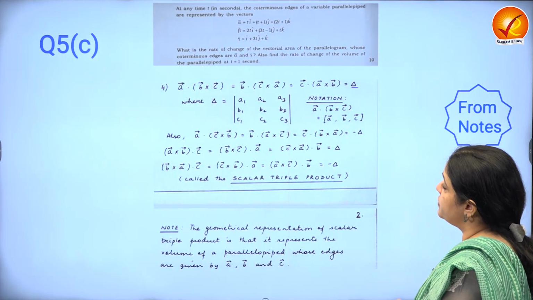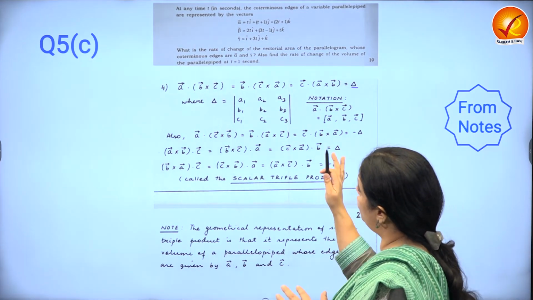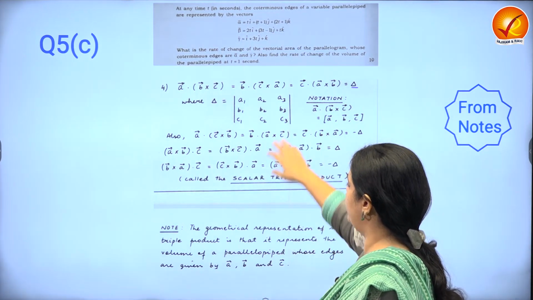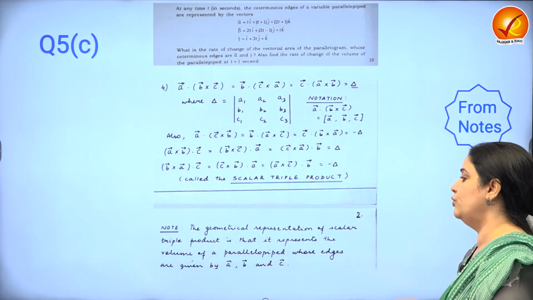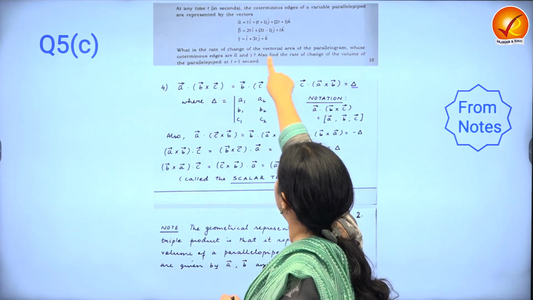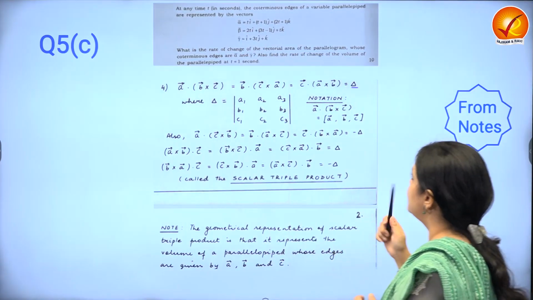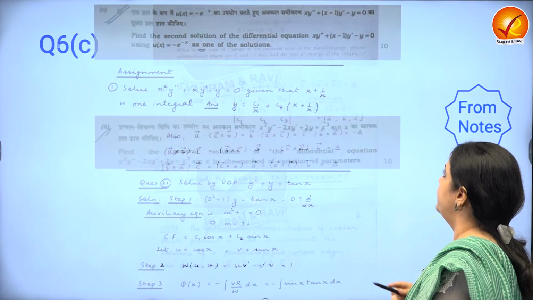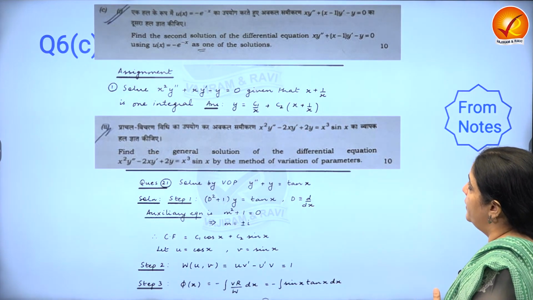And this is a question I was referring to in the beginning of the talk, that at the look of it, it looks pretty scary. But if you apply scalar triple product and if you know the geometrical representation, then you know that it's the volume. In fact, what they've asked, I think, is the area. Yeah. See, vectorial area. So first they're asking area and then they're asking volume. So very basic question actually. But yeah, it was framed in such a way that it seemed a bit complicated.